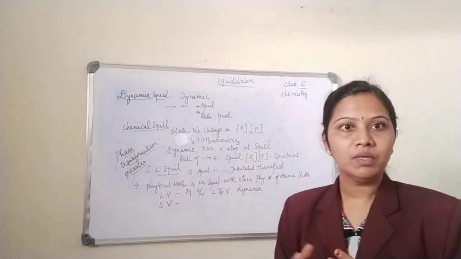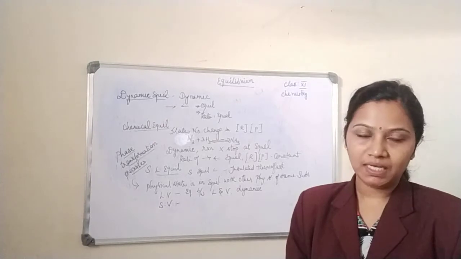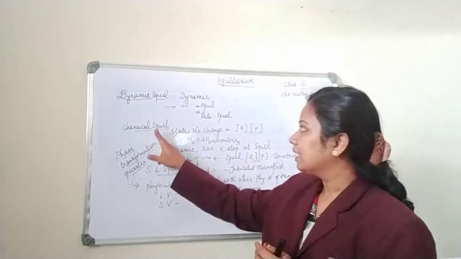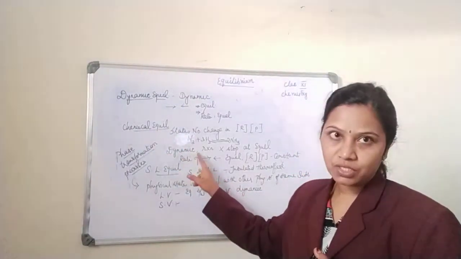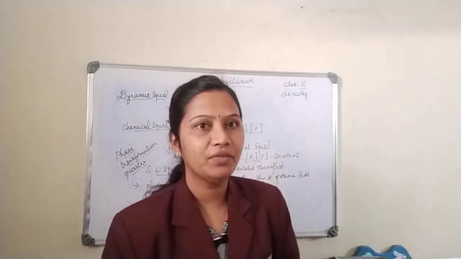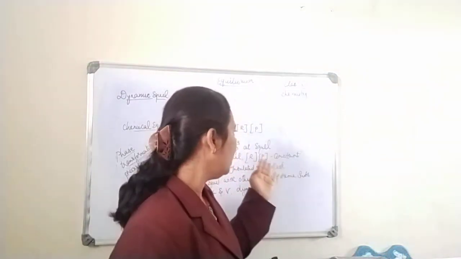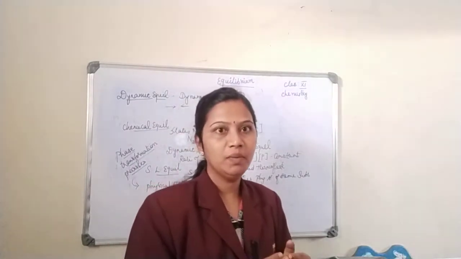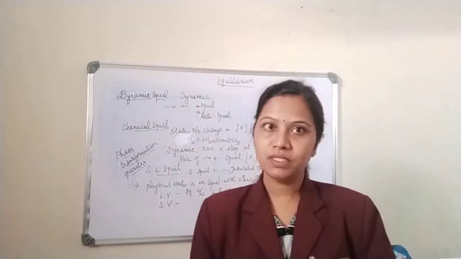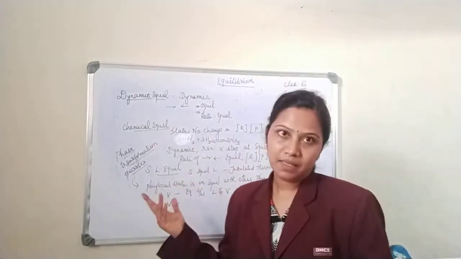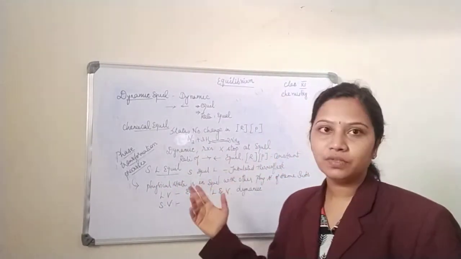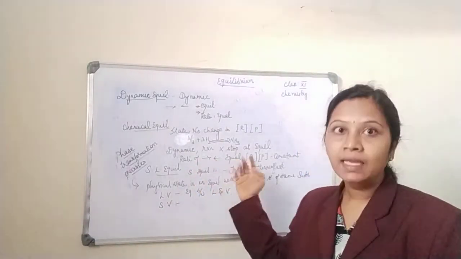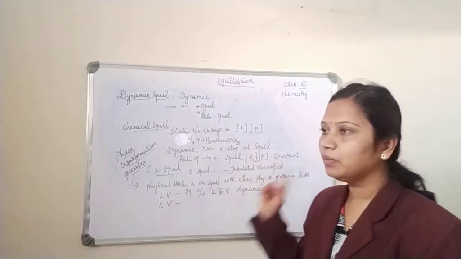What about chemical equilibrium? Chemical equilibrium is also dynamic in nature. That is, it proceeds even after equilibrium is reached. The reaction will not stop even after reaching the equilibrium state. Your chemical equilibrium tends to proceed further. And what about the rate? Same. The rate of forward reaction and the rate of backward reaction will be equal, and the concentration of reactant and the product will be constant.